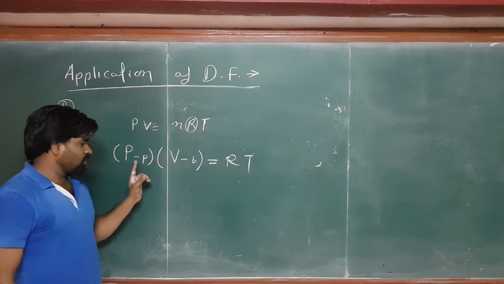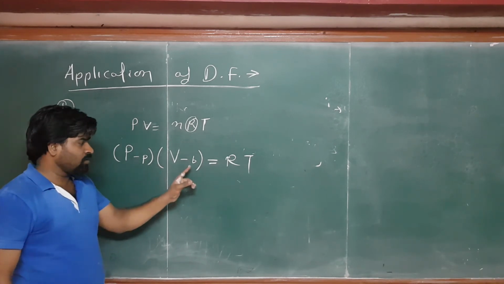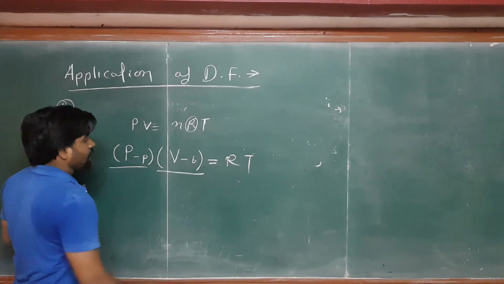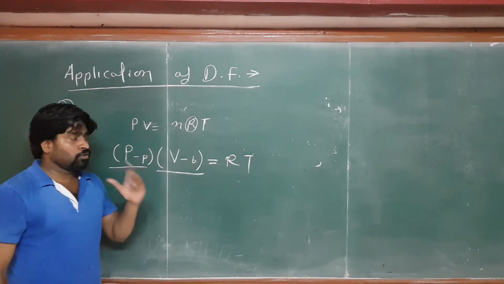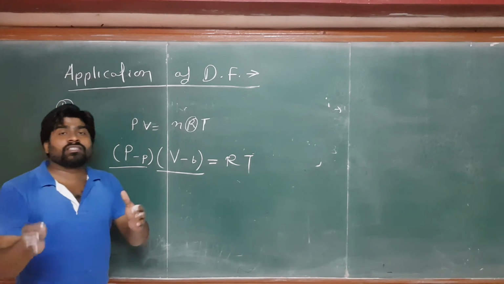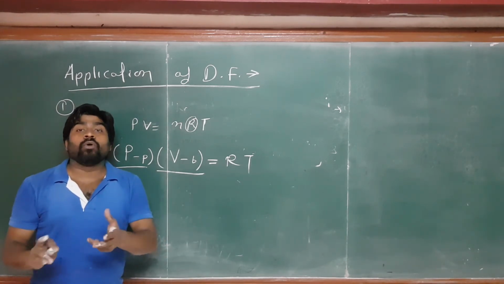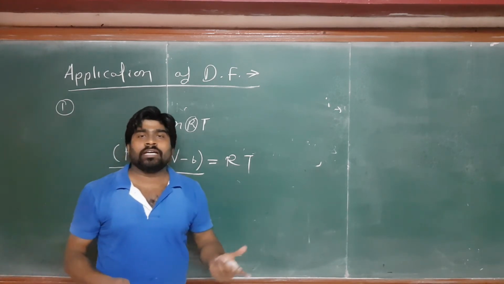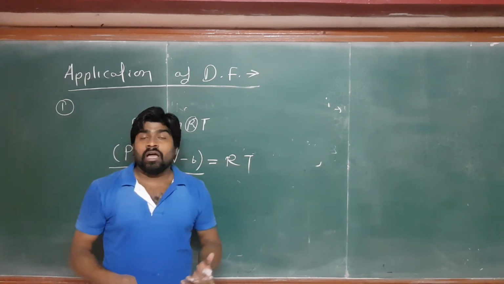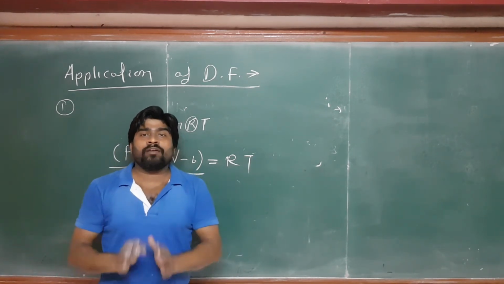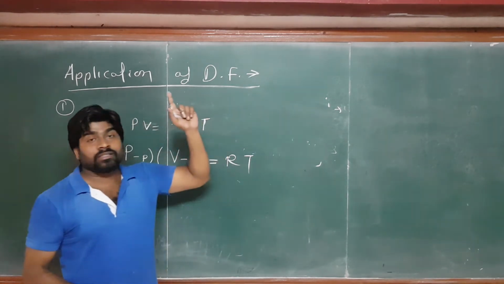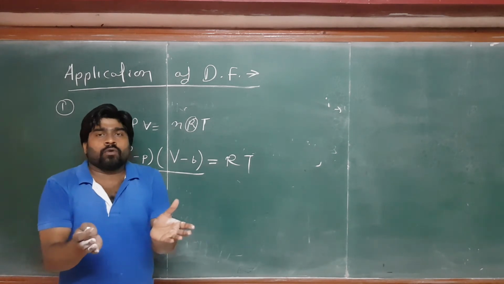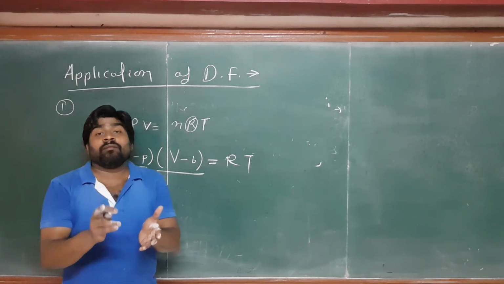Then how can you find the dimensional formula of the P and the dimensional formula of the V? So it is very simple. If there are two quantities and the equation comes like this, always keep one thing: you can subtract or add only one quantity with the same other. I can add 5 meter to 10 meter. I cannot add the 5 meter distance with the time 10 second, right? So only the same physical quantity can be subtracted and added.